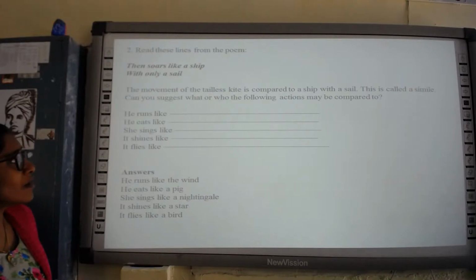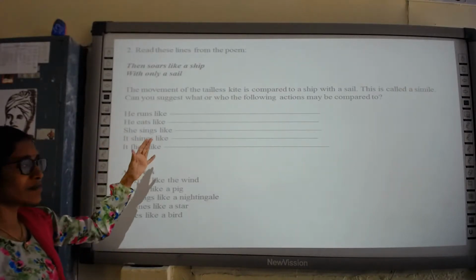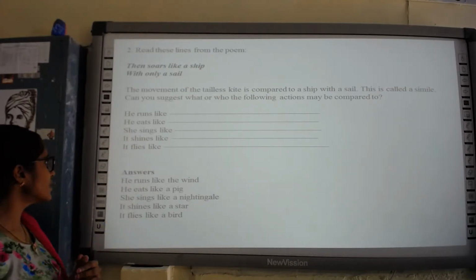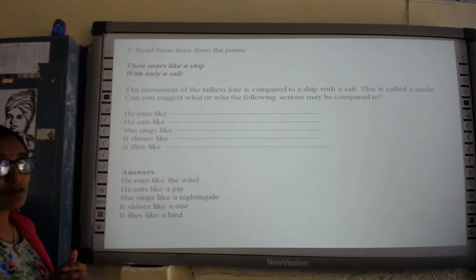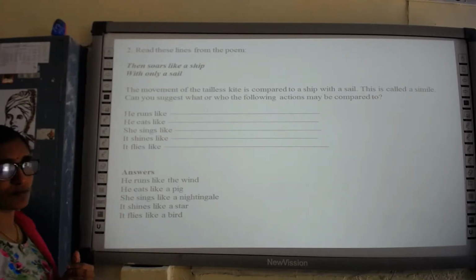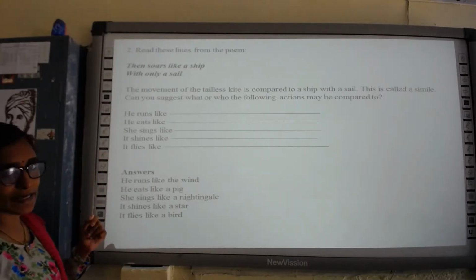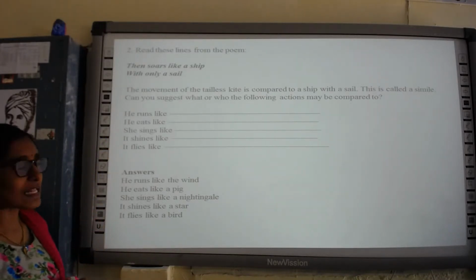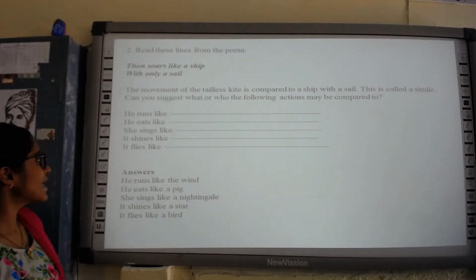Can you suggest what or who the following actions may be compared to? Here you have been given a few examples. You have to say what it is being compared to. He runs like, he eats like, she sings like, it shines like, it flies like.